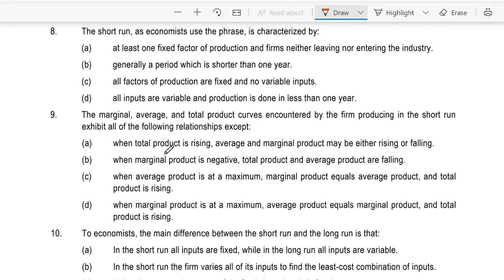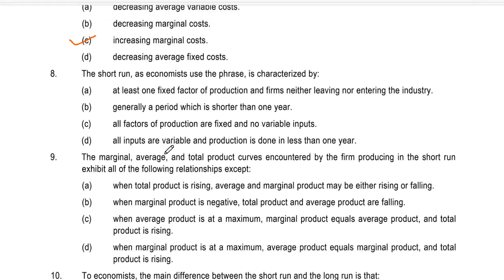Question number 8. The short run, as economists use the phrase, is characterized by A. At least one fixed factor of production and firm neither leaving nor entering the industry. B. Generally a period which is shorter than 1 year. C. All factors of production are fixed and no variable inputs. Or D. All inputs are variable and production is done in less than 1 year.